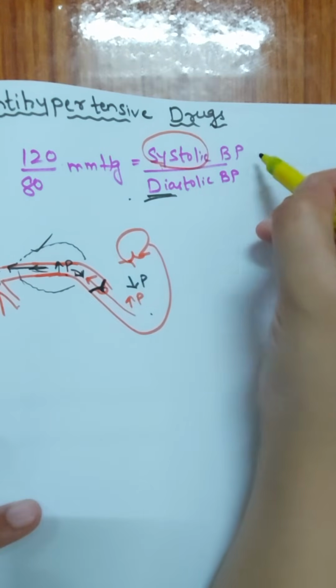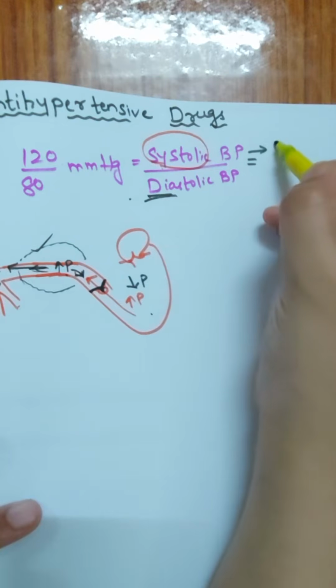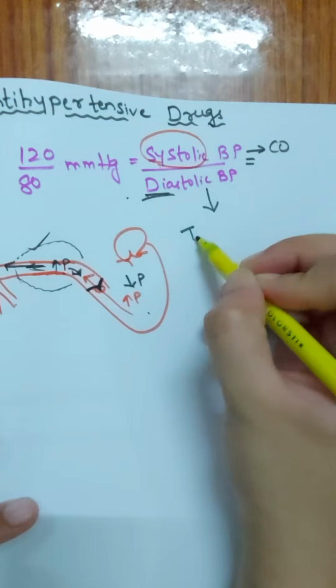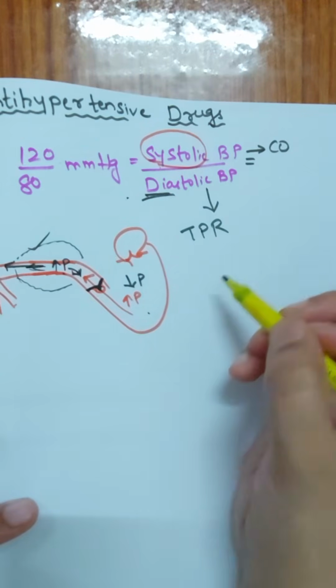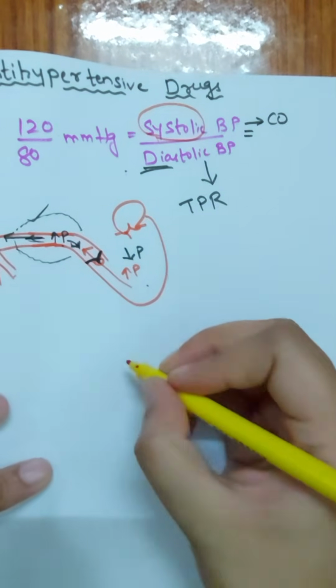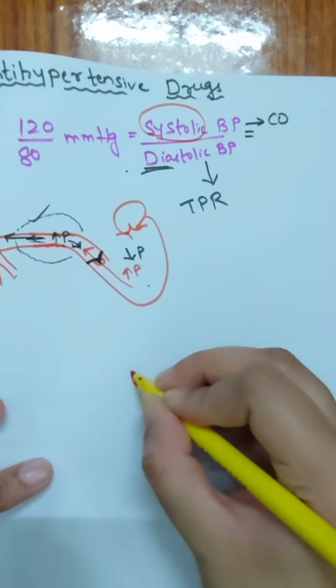Next, the systolic blood pressure mainly depends upon the cardiac output, whereas the diastolic blood pressure mainly depends upon the total peripheral resistance. Now, what is meant by total peripheral resistance? We shall check out now. Again, making the diagram of the left side of the heart.